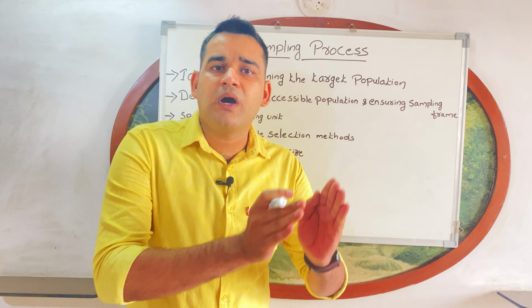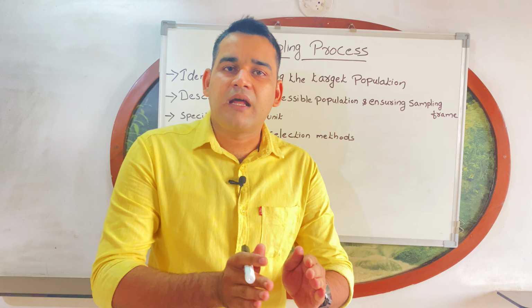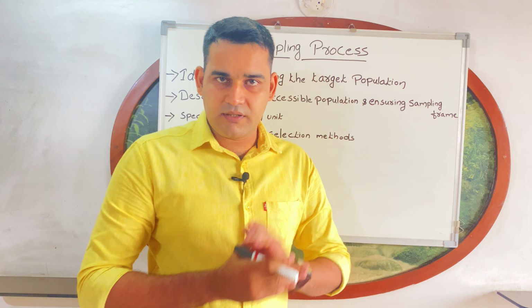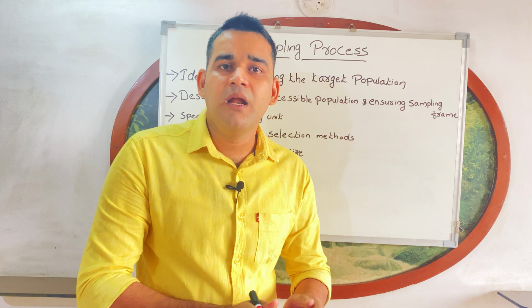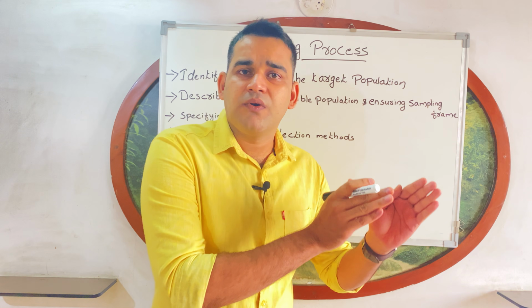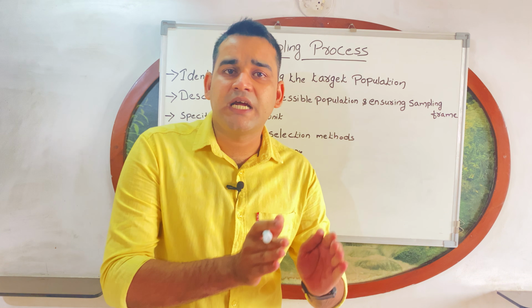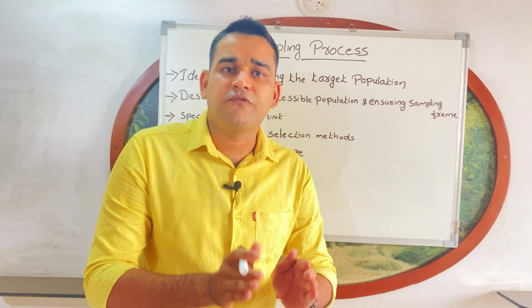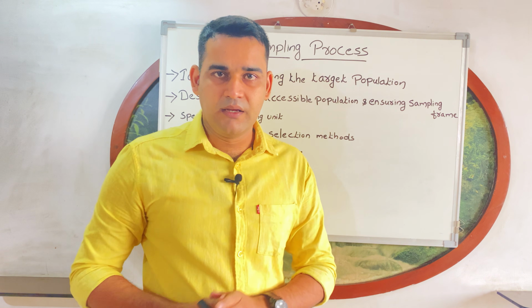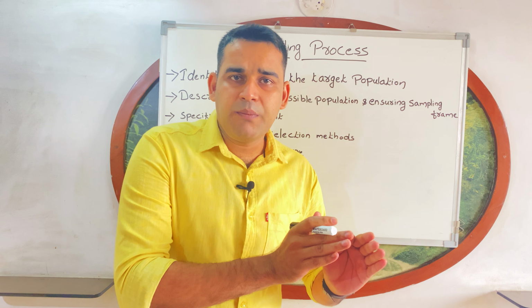According to your research problem, the target population may differ. In this example, pregnant women in Mumbai are your target population, because our study is related to the problems of the pregnant women in Mumbai. So what is meant by target population?